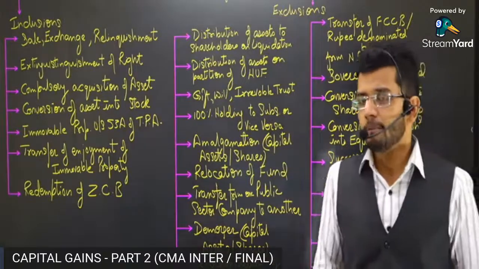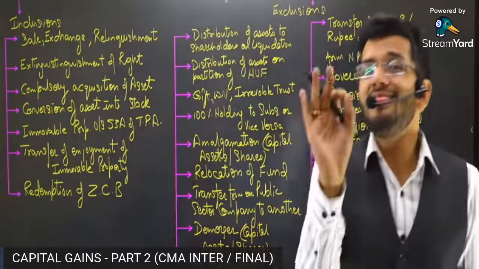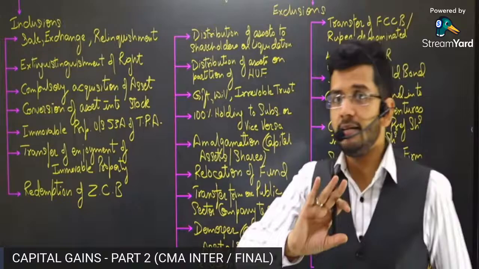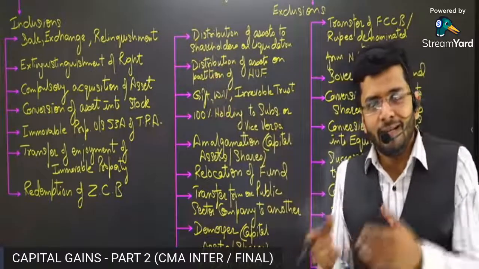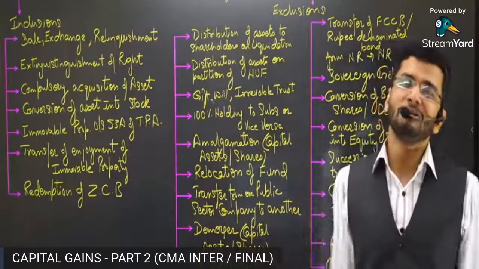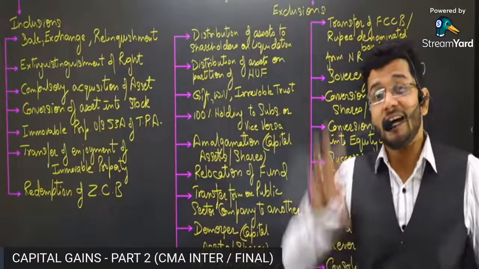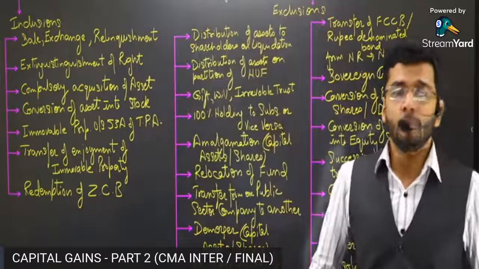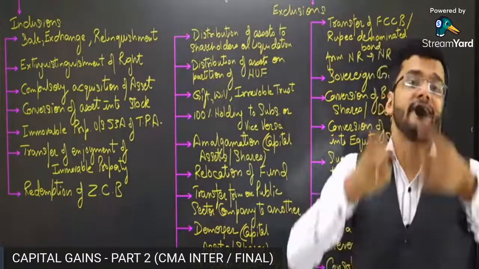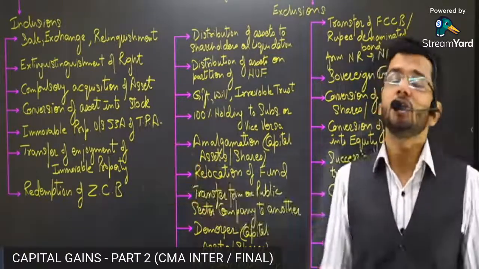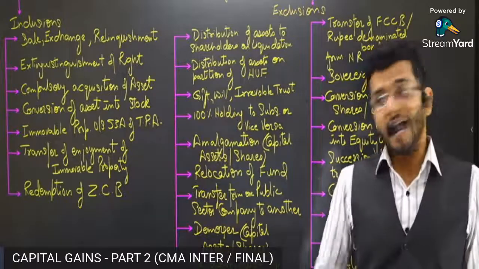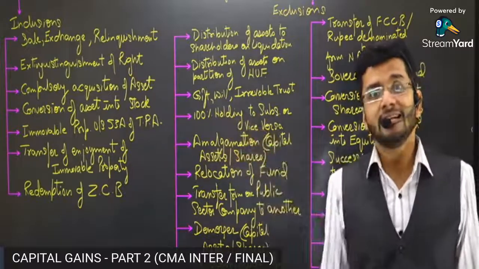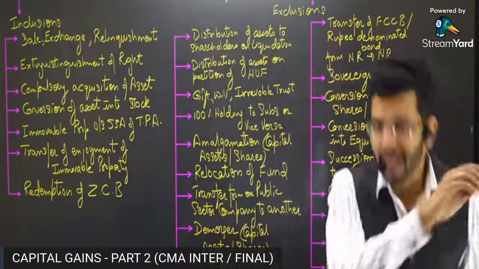What different way, sir? They would first sell the capital asset in the market, and then whatever money is derived, they will then distribute the money amongst the shareholder. So instead of directly transferring the building to the shareholder, they would first sell off the building in open market, and then whatever money is fetched, they will distribute the money amongst the shareholder. This is what they do. And if they do that way, then guys, capital gain tax will be levied.